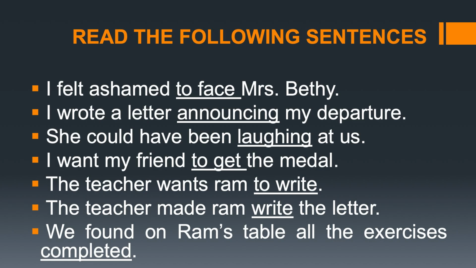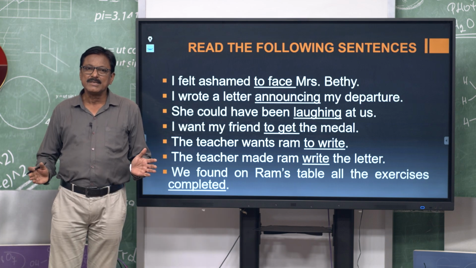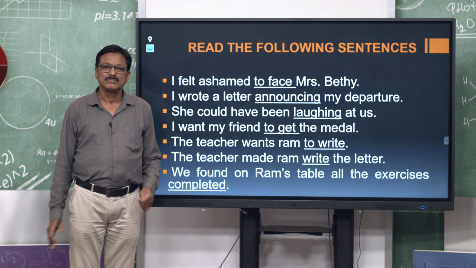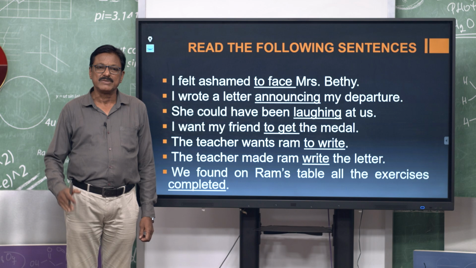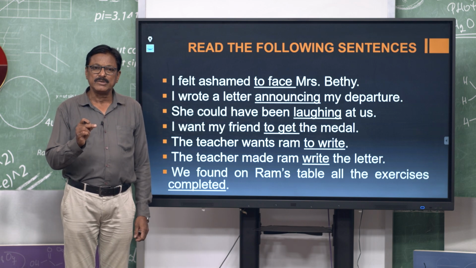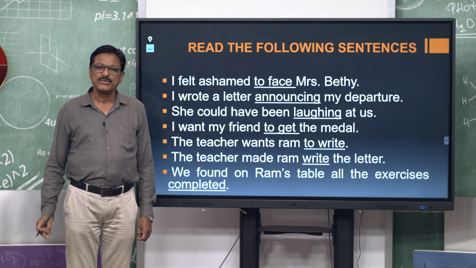So, what is a finite verb? A finite verb carries tense and agrees with the subject in number and person. Suppose you take an example: Ram saw a tiger. Ram is the subject, saw is the verb, tiger is the object. So, a finite verb carries tense and agrees with the subject